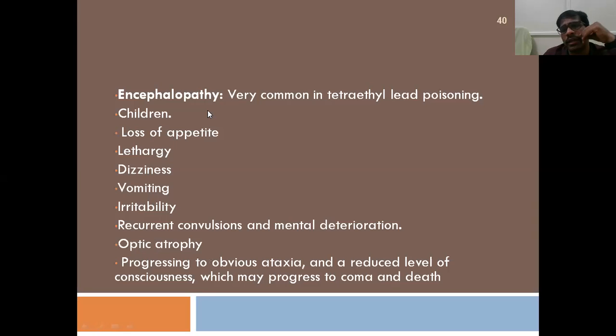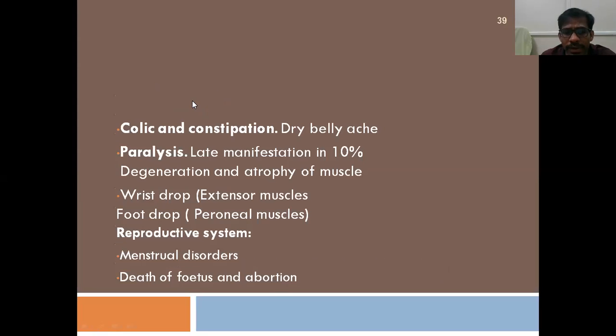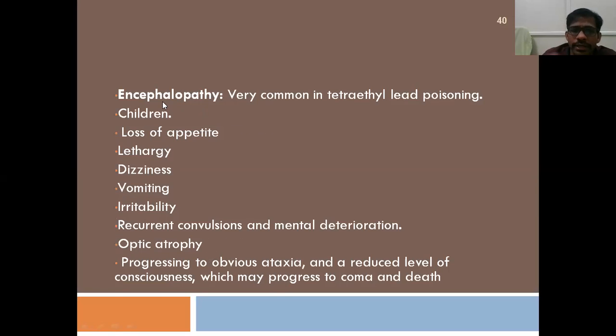Because it can cross the placenta, it leads to abortion and death of the fetus. Because it can cross the blood brain barrier, it leads to encephalopathy. It is very common in tetraethyl lead, because even smaller quantities of tetraethyl lead are lethal, right? So it is very common in case of tetraethyl lead, and also common in case of children's exposure to tetraethyl